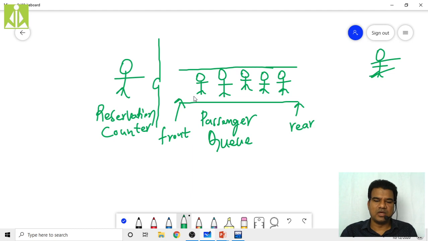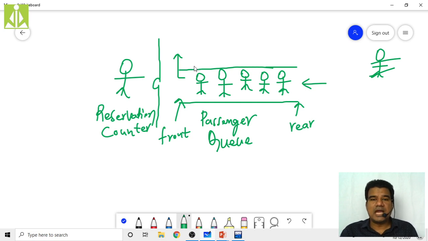How is he going to leave the queue? Is he going to leave from the front or from the rear? From the front only. It is very easy, isn't it? So these persons, after getting the services, are going to be removed from the front end only. Like this only, they have to be removed. Insertion will be done from the rear end and deletion will be done from the front end. This you have to remember. Hopefully you understood.